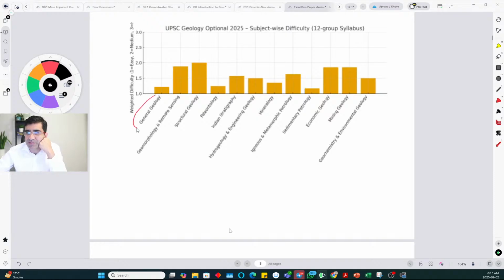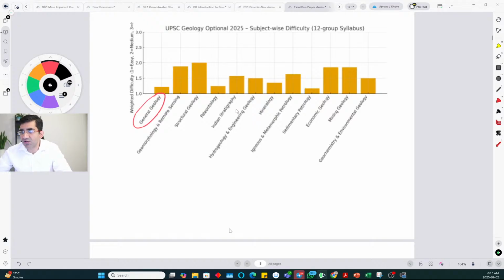Based on our assessment of difficulty, we felt several subjects were quite easy. General geology, for example, in paper 1 was pretty easy. They asked pretty standard questions like volcanoes. The syllabus says you have to study volcanoes and their products, and the question was, what are volcanoes and their products? That is a super easy question. Even 10th standard students will get more difficult questions than these. So some of them were quite simple.